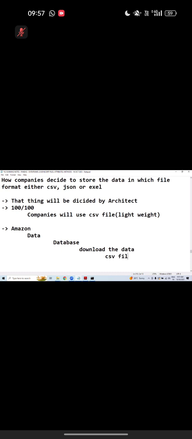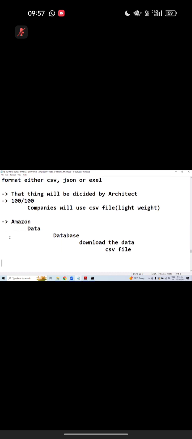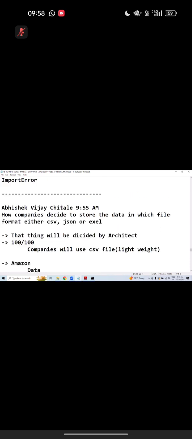Imagine the data is stored in a database, can I still get a CSV file? We can download it into a CSV file. So make a note on this one. Did you get my point? Nice question. But almost 100 out of 100 percent CSV format. Why? It's a lightweight component.